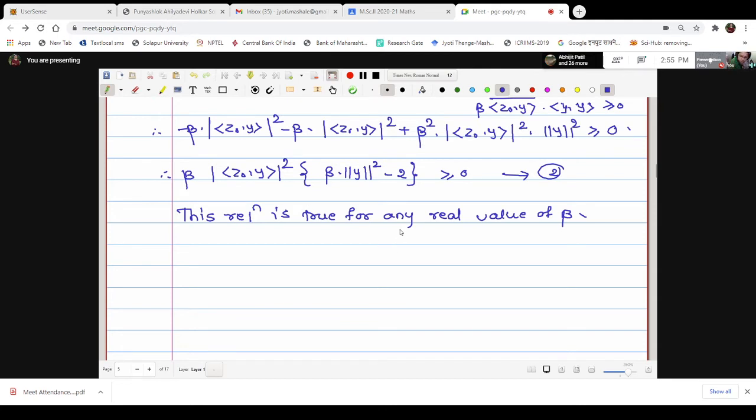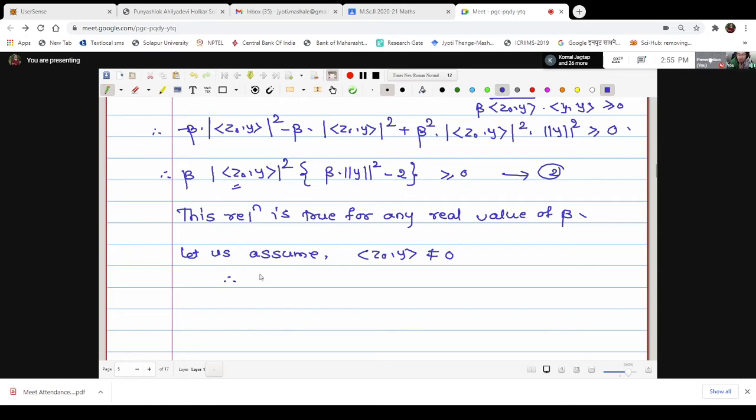Therefore let us assume on the contrary that inner product z naught with y is not equal to 0. If it is not equal to 0, what will happen? We can shift the term on the right, which will be 0.